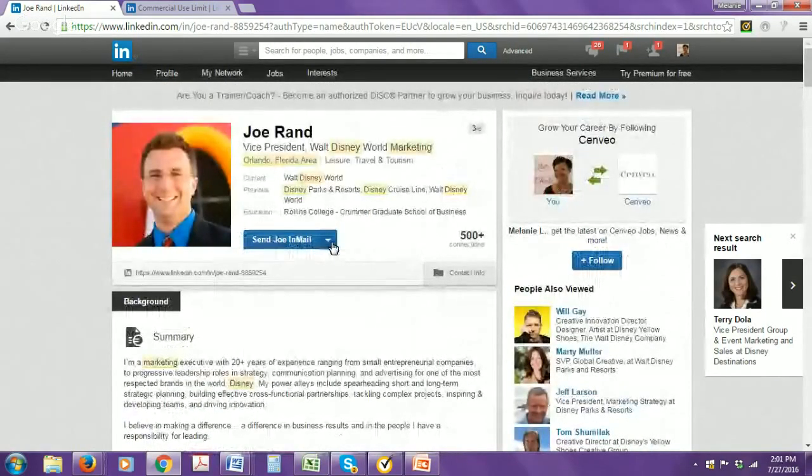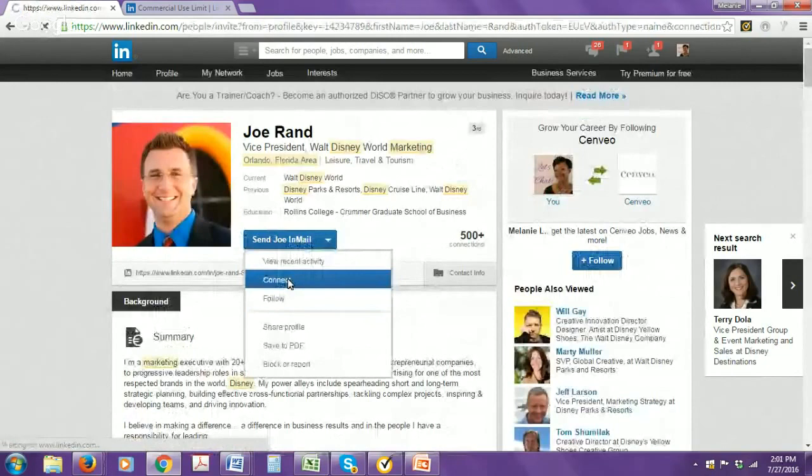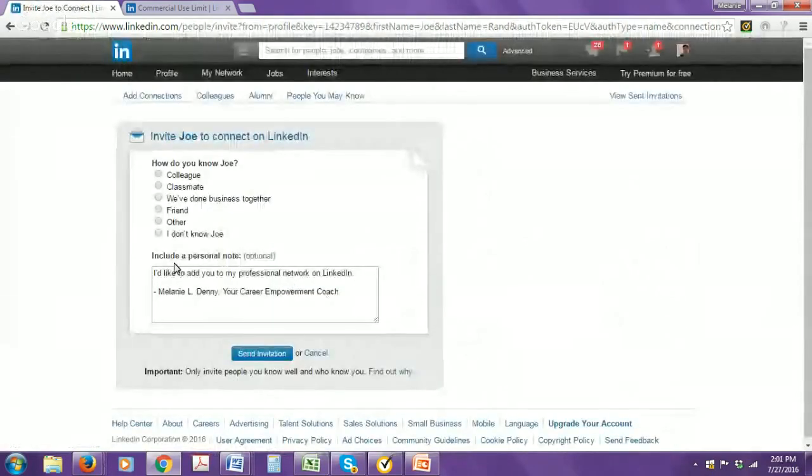So what you can do is you can hit connect right here with Joe, and this is where you're going to be able to customize your message. Okay, you definitely want to say something. Hi, Joe. I noticed you worked with Disney for quite some time, and I'd love to learn more about your journey with the Disney organization, as it's one of the companies on my radar to work with. Love to connect with you. Thanks. Okay, you hit send, and you send the invitation, and you're well on your way.